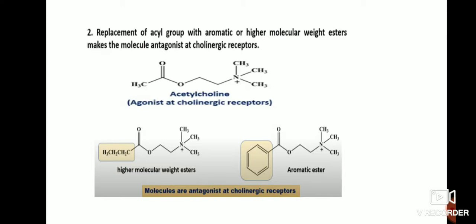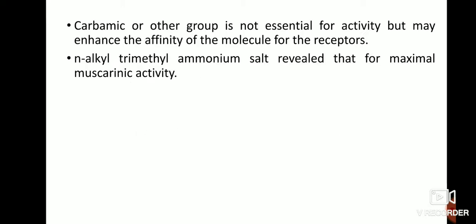Likewise, an aromatic ring at the CH3 position will produce antagonist activity against cholinergic receptors. The carbamic group is not essential for activity but may increase the affinity of the molecule for the receptors.